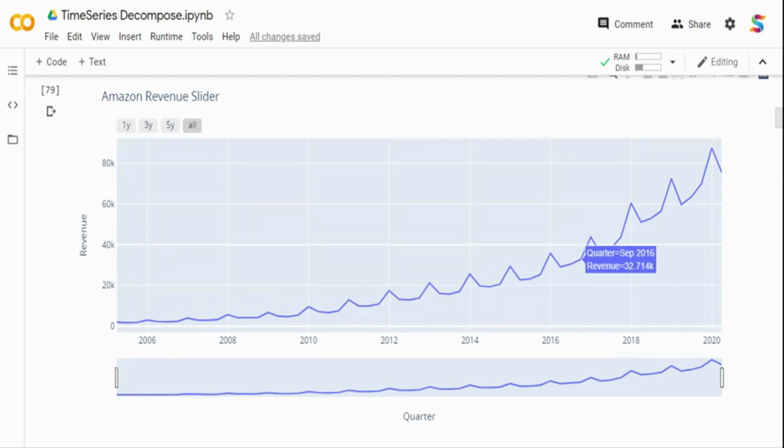Now, why is it important for us to know whether a time series is stationary or not? If you take the AR or MA model, AR is auto-regressive and MA is moving averages. The ARIMA model is a combination of AR and MA models, right? I will cover ARIMA in detail. That requires the time series to be stationary, and most of the time, real world data are not stationary. They are also governed by deterministic trend, and they might also have a deterministic cyclic nature or a seasonal component. In order to remove these deterministic components, we decompose them out and try to make the series stationary, so that we can feed it into simple ARIMA models, right?